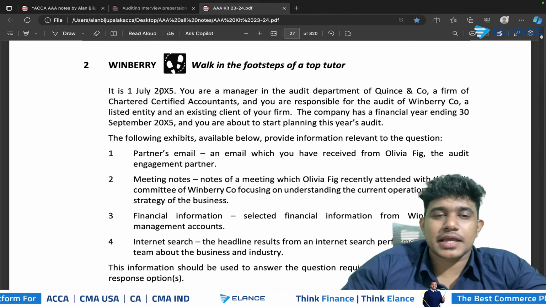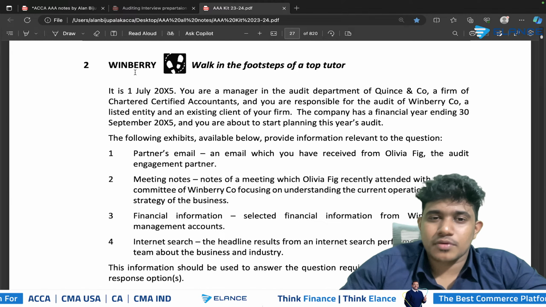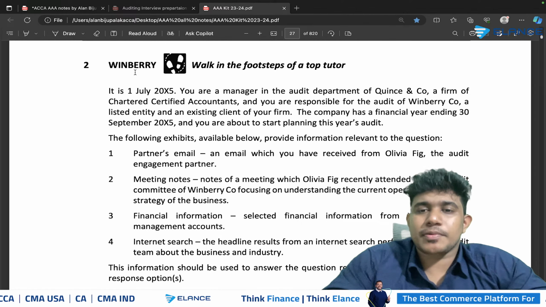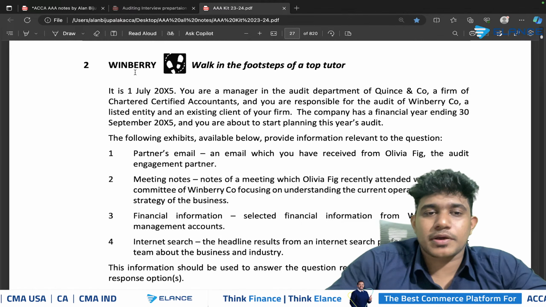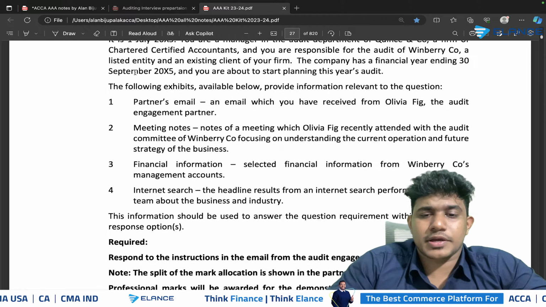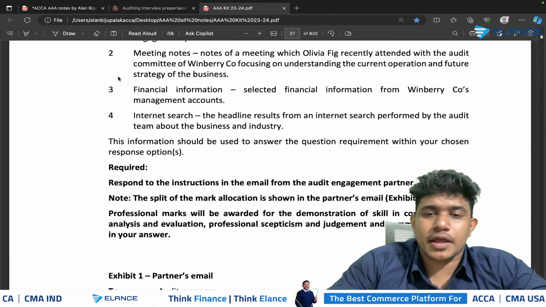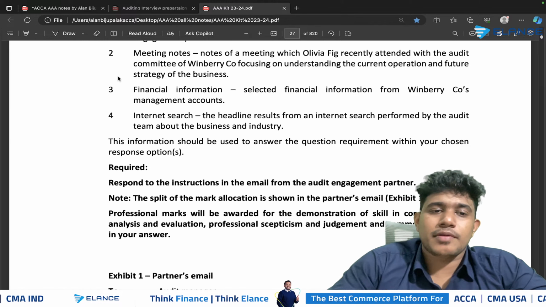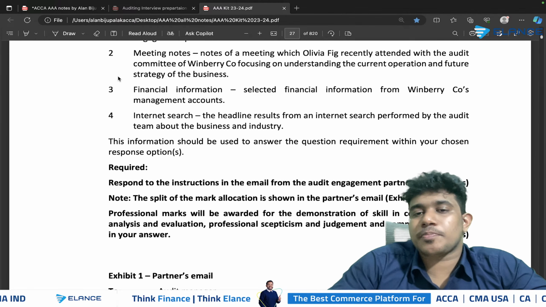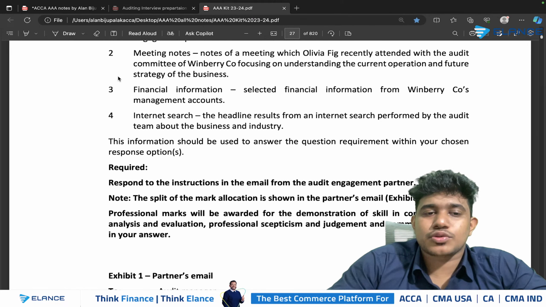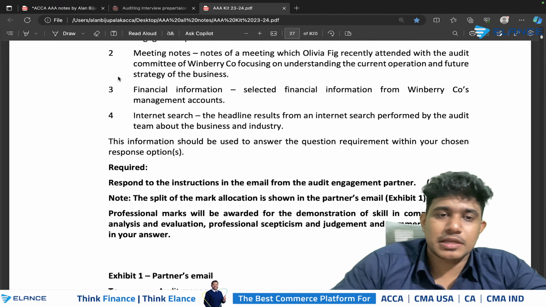So for which I am taking a sample question called Winbury. We are not going to practice a whole question for the time being, but instead we will be quickly brushing through how the questions will appear and how the requirement will be there for your exam. So normally for the 50 marks question, you will be getting a regular requirement. They will ask you to respond to the instruction in the partner's email. So you will be getting an engagement partner's email. So you need to respond back to the engagement partner's email.